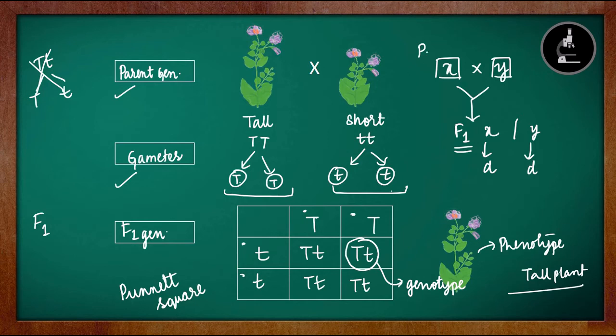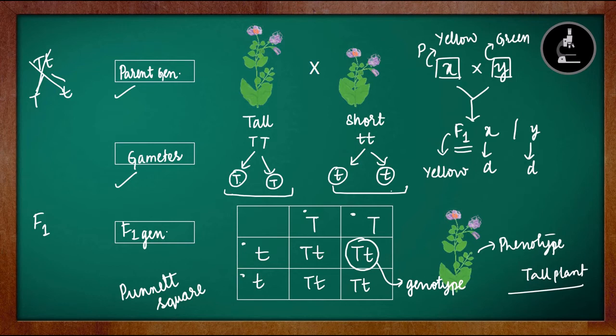For example, let us consider we took a plant with yellow seed color and a plant with green seed color. When we perform this experiment, we will see that in the F1 generation there are plants with only yellow seeds. So we can conclude that yellow is dominant over green, because only the dominant character is expressed. The recessive character will not be expressed.